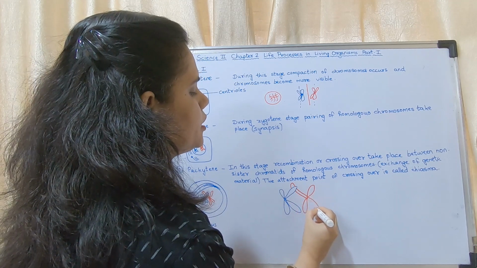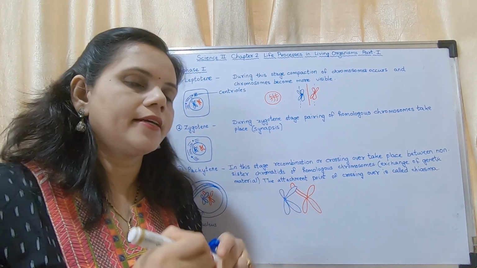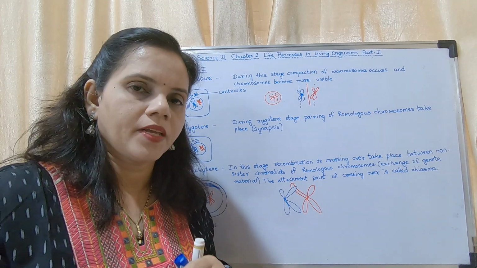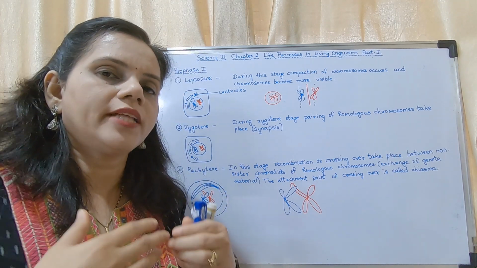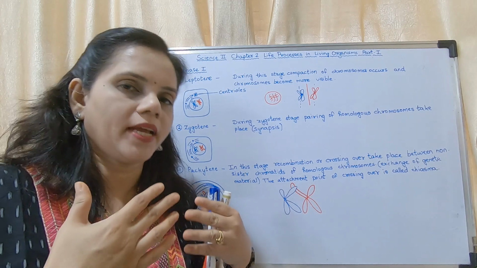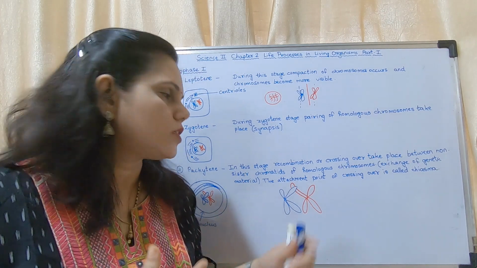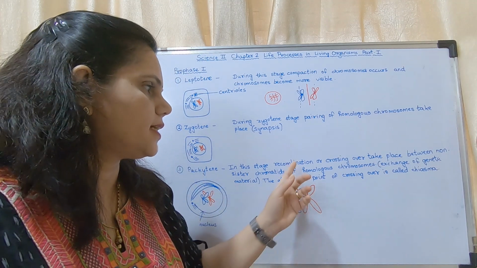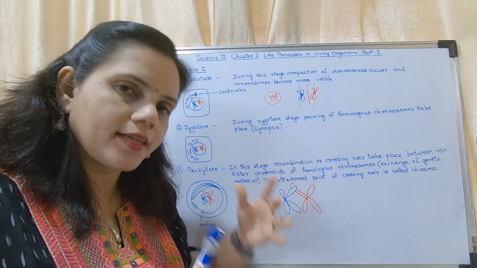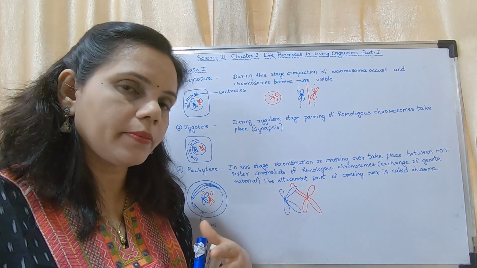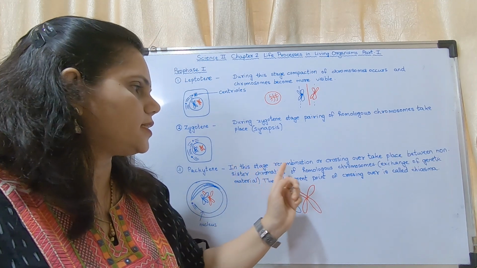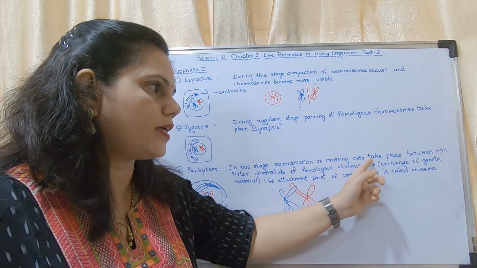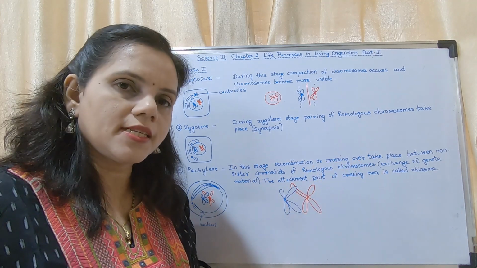They will come near to each other and they exchange some parts. Understood? Why do they exchange? That I will explain later. This process of exchanging the parts is called recombination. It is also called crossing over.